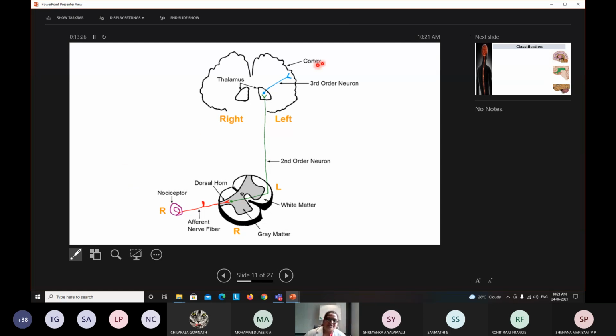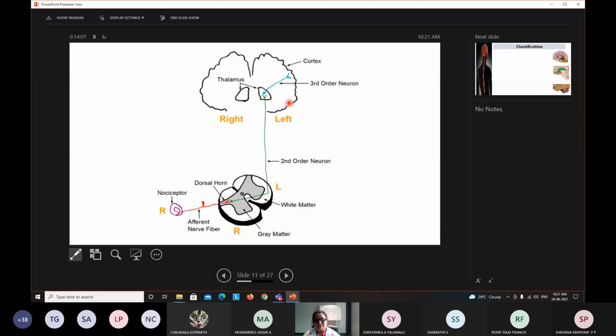Ultimately, the actual tract diagrammatically looks like this. So this is a receptor, with the afferent nerve fiber coming to the spinal cord. From here it crosses the midline, then ascends up, the second order neuron going and ending in the thalamus. From there, the third order neuron carries the information to the cerebral cortex. So you should fix this up in your mind always. This is very, very essential to understand any tract.